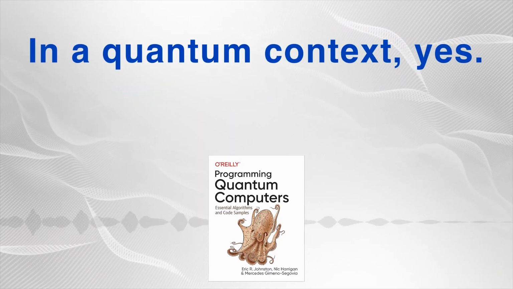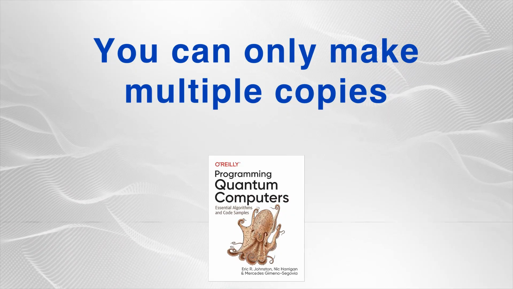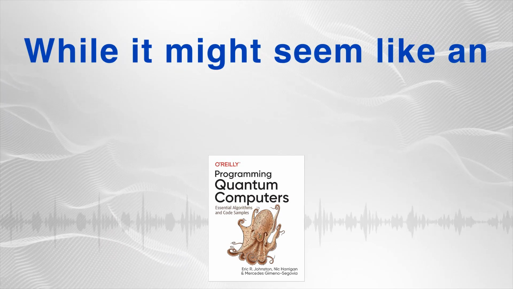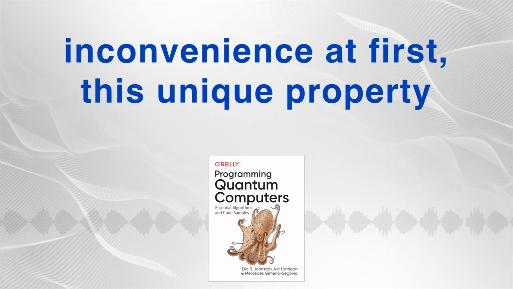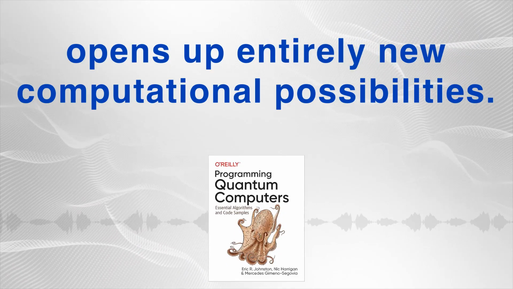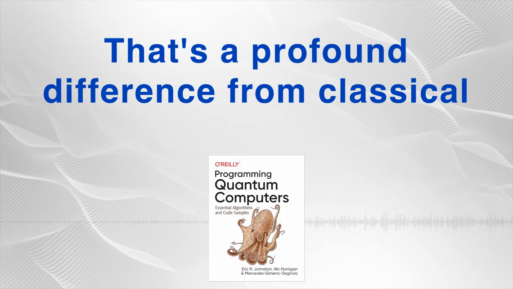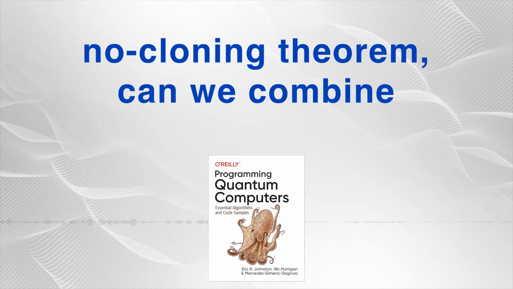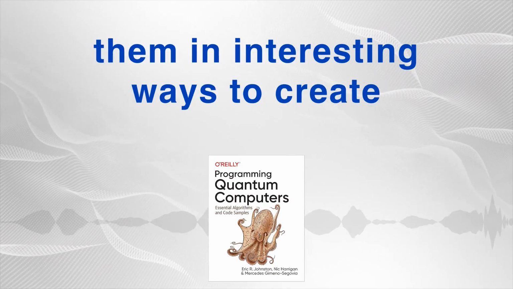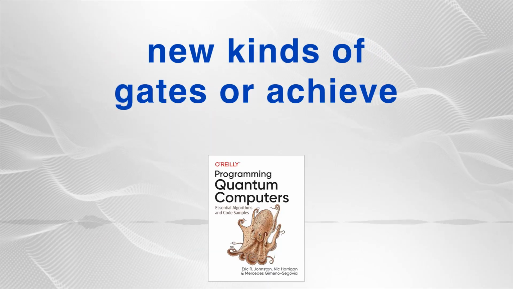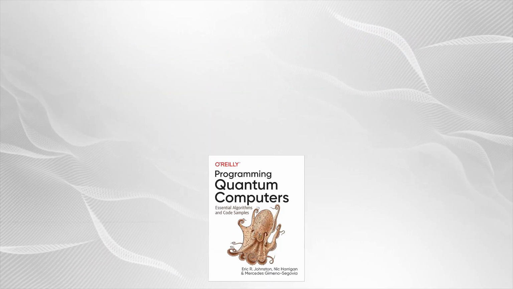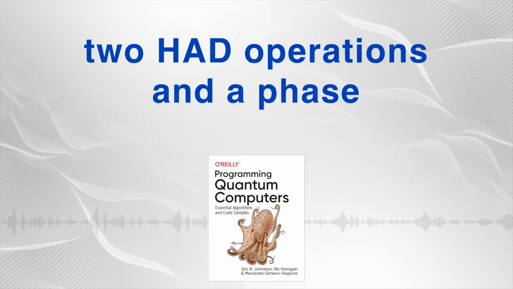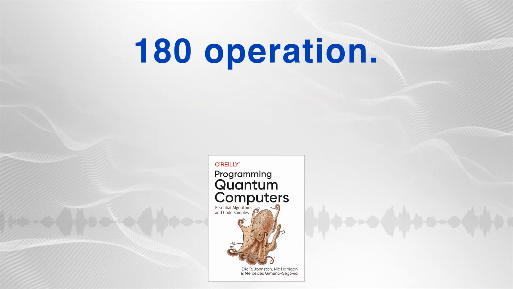In a quantum context, yes. You can only make multiple copies of a known quantum state by preparing them repeatedly. While it might seem like an inconvenience at first, this unique property opens up entirely new computational possibilities. That's a profound difference from classical computing. Given these basic operations and the no-cloning theorem, can we combine them in interesting ways to create new kinds of gates or achieve novel computations? Indeed. For instance, a classical NOT gate can actually be constructed by combining 2 HAD operations and a phase 180 operation.